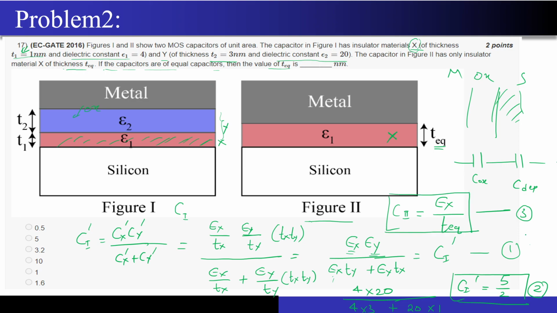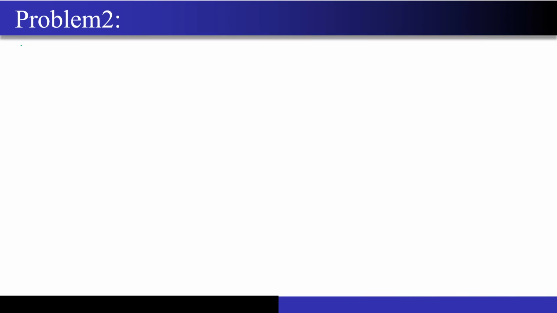Now what makes sense is to actually equate equation number 2 with equation number 3, because they have given in the question itself that the capacitance values of both the structures are exactly the same. Correct? So I will just write it: equating 2 and 3.